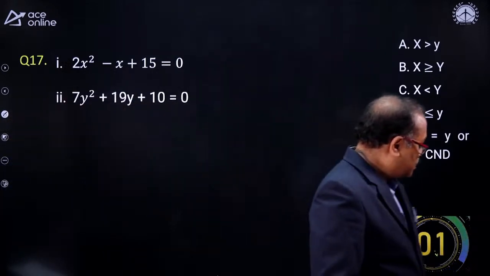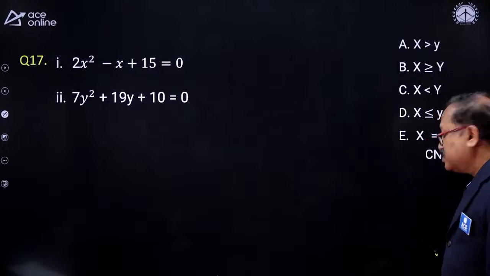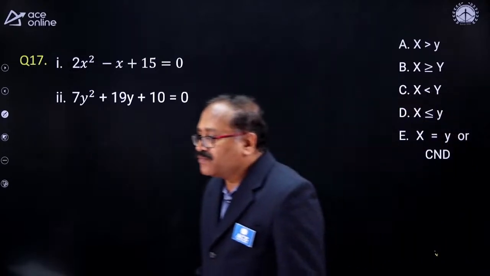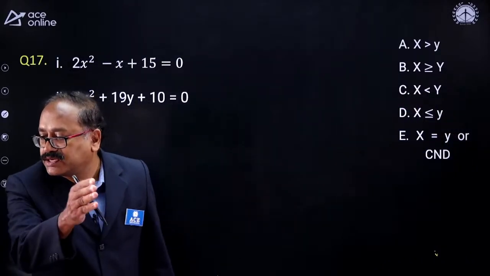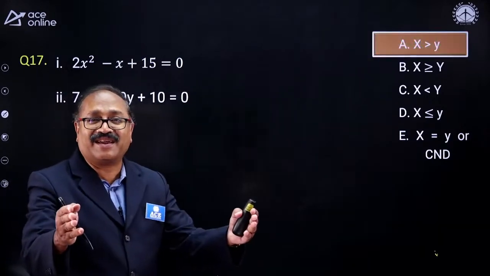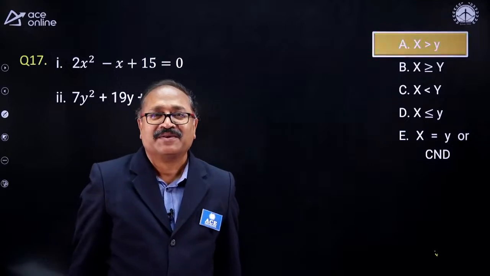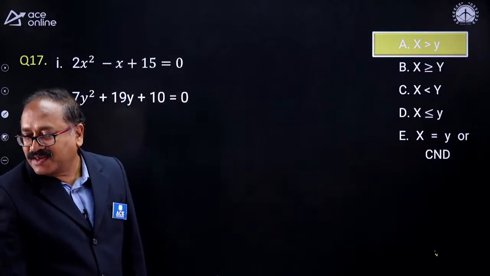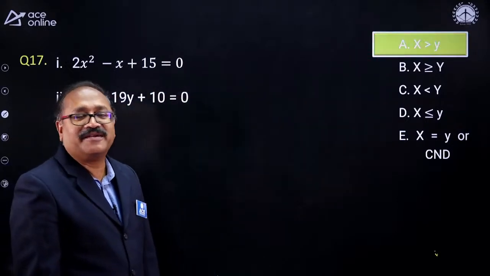2 seconds. 1, 0. How many of you answered the question? Deepthi answered it and she says A. Let me check. A is correct. That's right, Deepthi. Well done, well done. Likhita, wow, rocking lady.